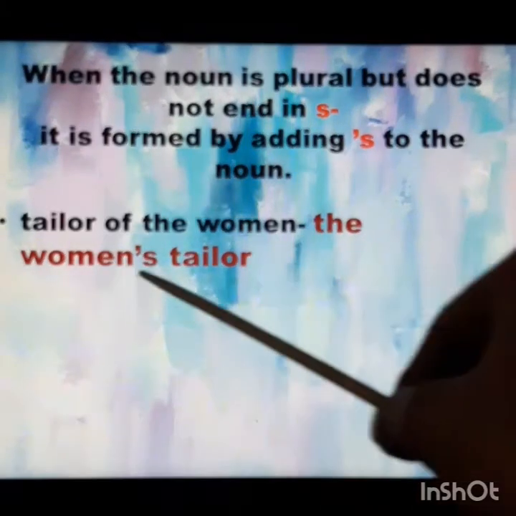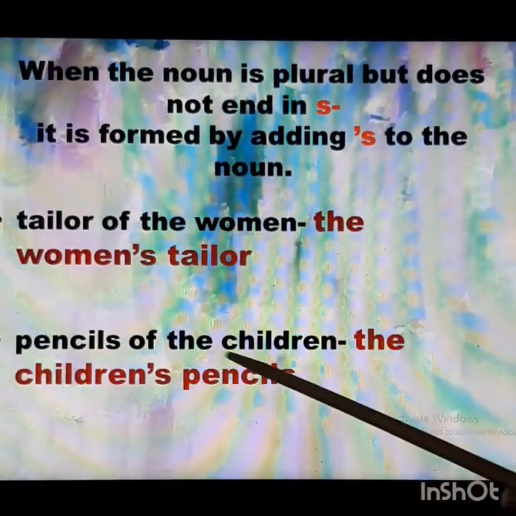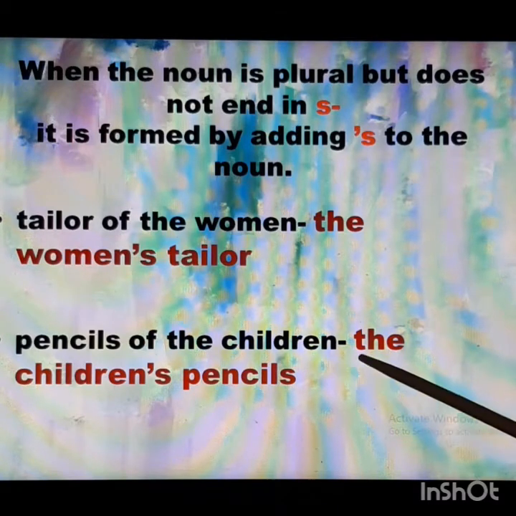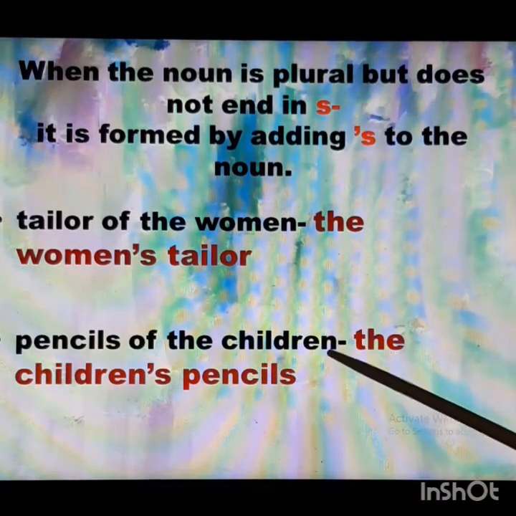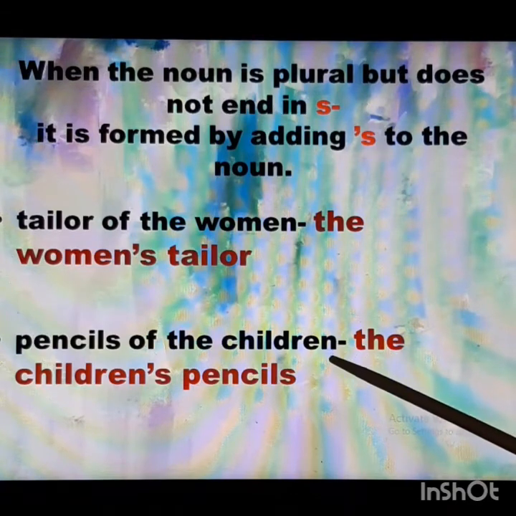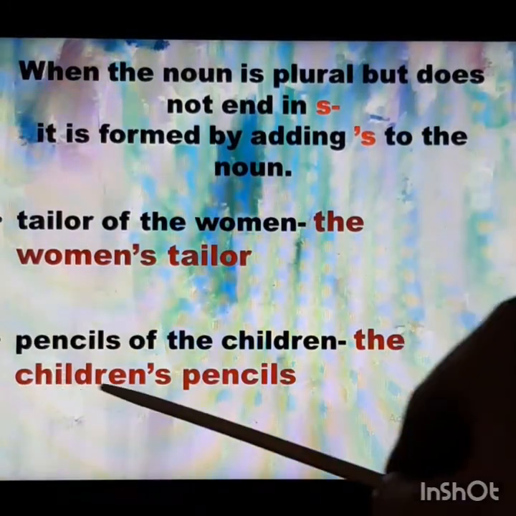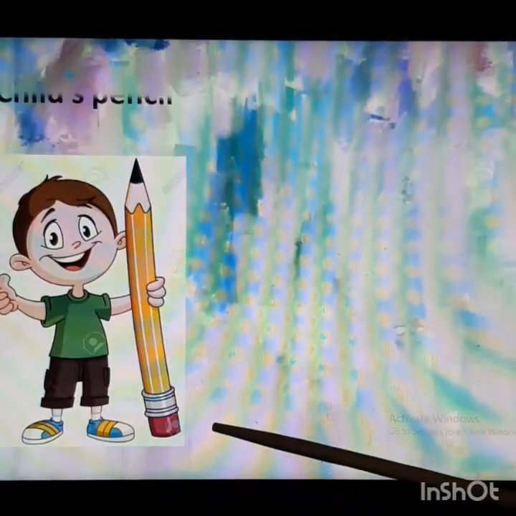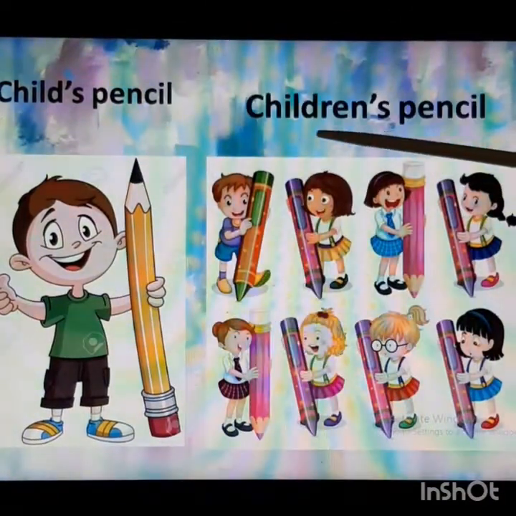The women's tailor. Next, pencils of the children. So how am I going to write? The children is a plural but it does not end in s. And these pencils are owned by these children. So I'm going to write the children's pencils. Now look at this. Child's pencil and children's pencils.